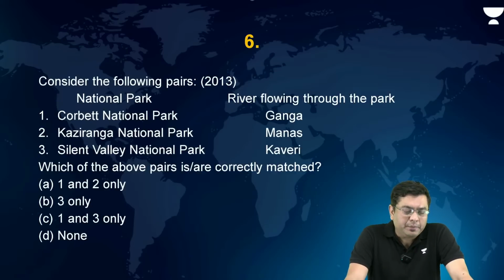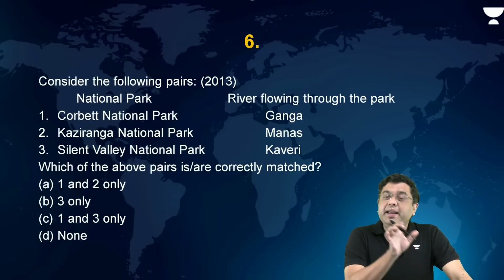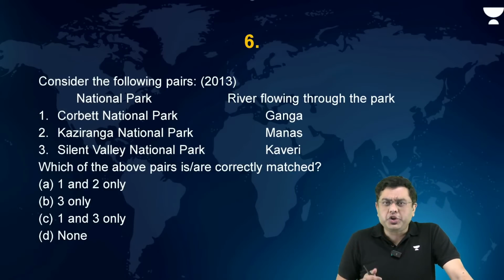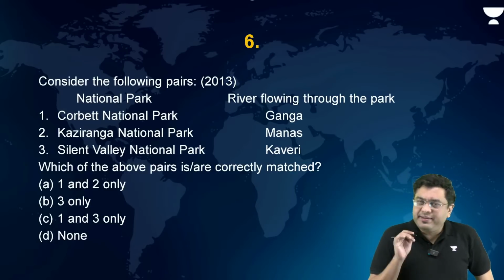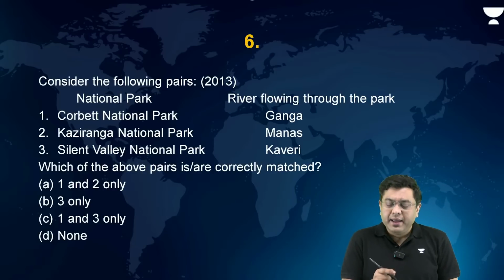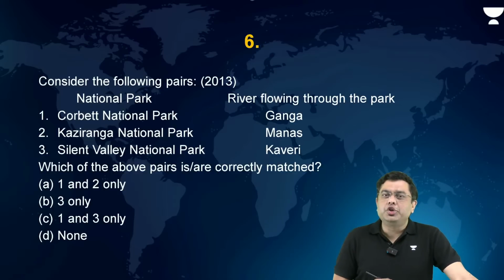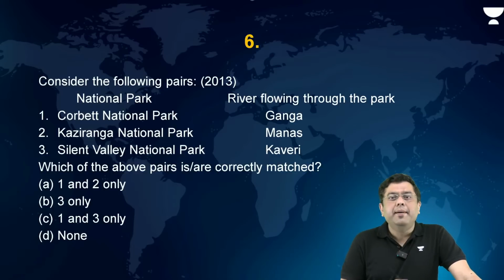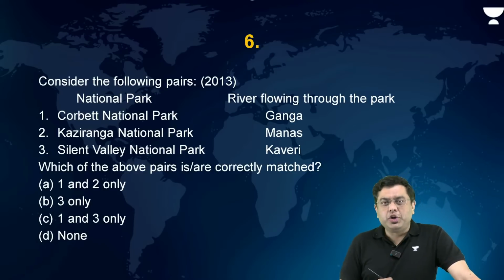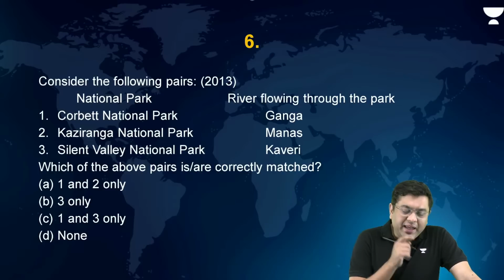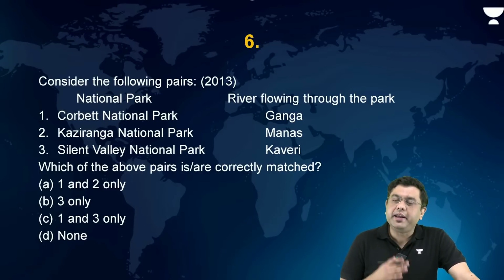Okay? Now, then another question associated with the protected area and also a kind of regional analysis. Consider the following pairs: national park and the rivers flowing through the park. Which are the rivers which drain through that area? Corbett National Park, Ganga. Kaziranga National Park, Manas. Silent Valley National Park, Kaveri.